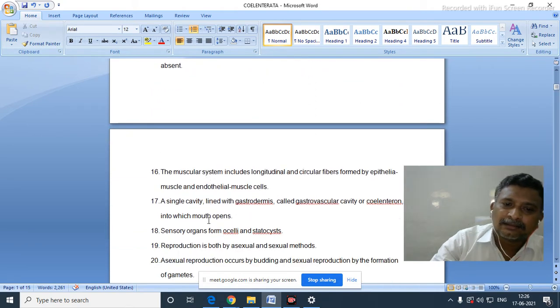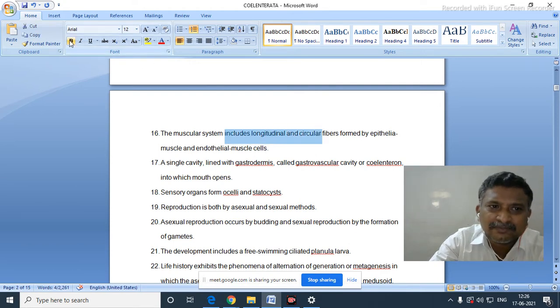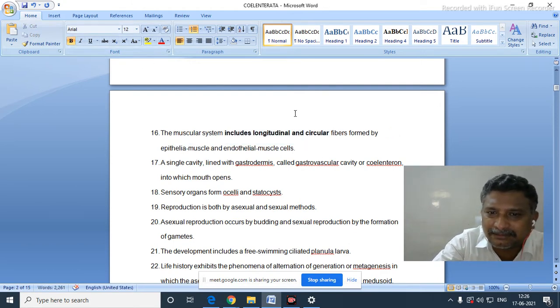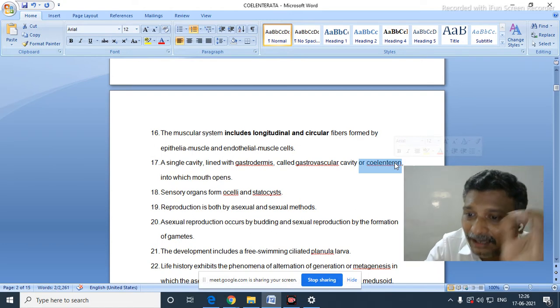Okay. Now, the muscular system includes longitudinal and circular muscles. Now, a single cavity lined with gastrodermis, a gastrovascular cavity or coelenteron. Due to the presence of a gastrovascular cavity or coelenteron, we named it Coelenterata.